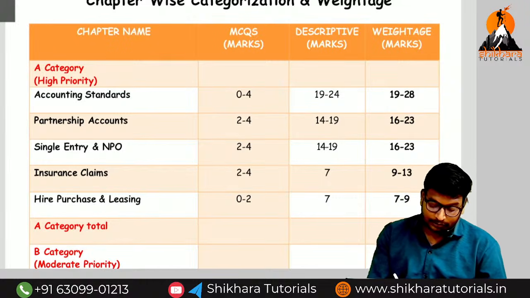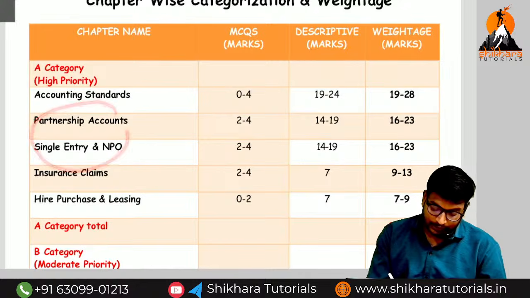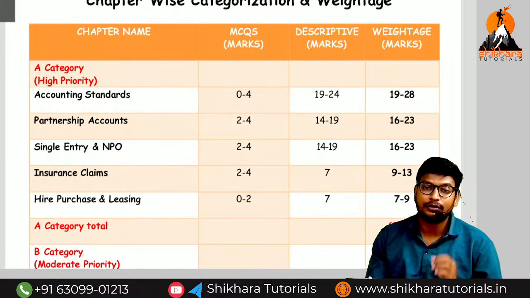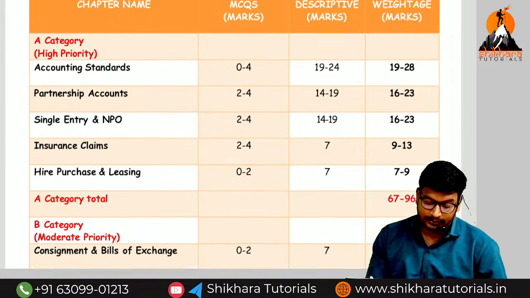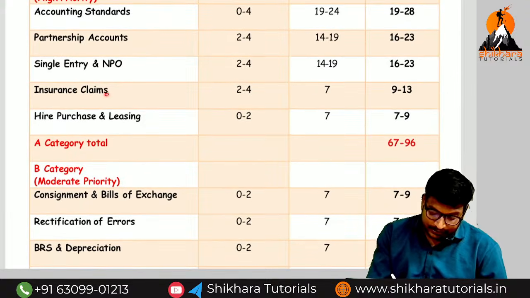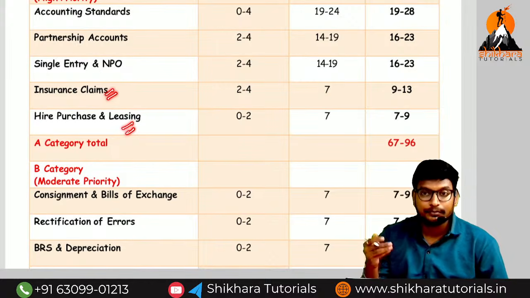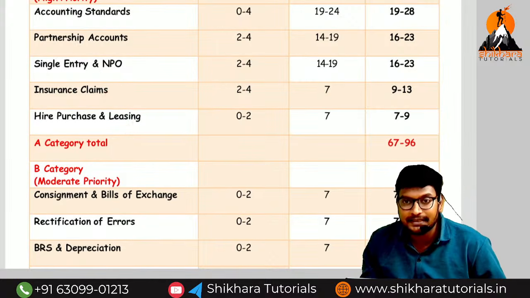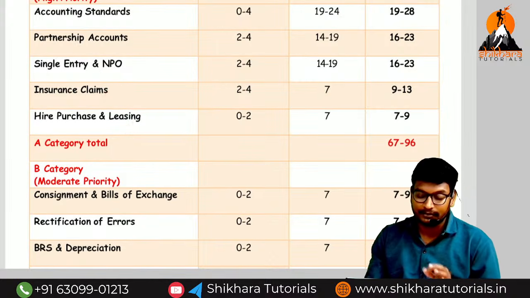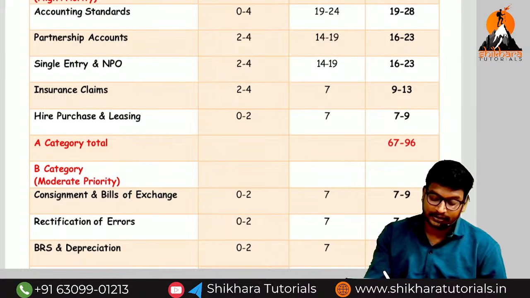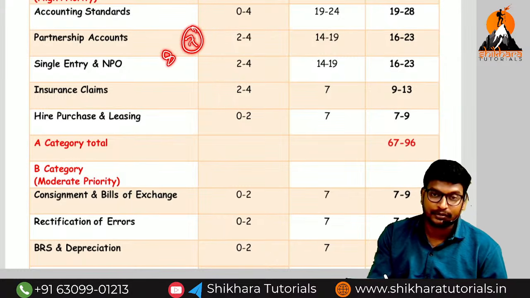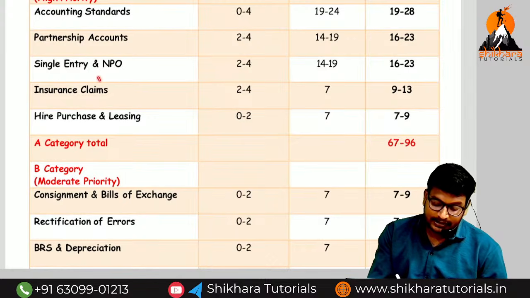So we should not focus more on them. Okay, we will learn these concepts, but we are not going to write them first. Instead of that, focus on these insurance claims. Focus on hire purchase, leasing. Focus on branch also, ma. Branch is also a very easy chapter. Within a short time, I will tell you, you will definitely score 7 out of 7 marks from the branch. So branch is one of the easiest topics.